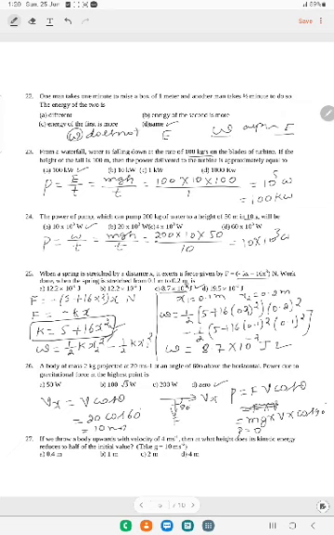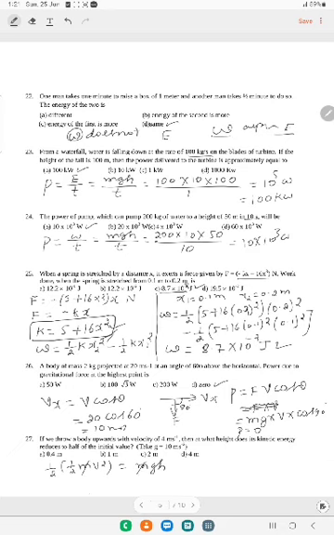Next, go to question number 27. If you throw a body upward with velocity 4 meter per second, then at what height does its kinetic energy reduce to half the initial value? According to the law of conservation of energy, when the body is thrown up, half of its kinetic energy converts into potential energy. So I can write half mv square, half of this kinetic energy, is equal to mgh. So m gets cancelled.